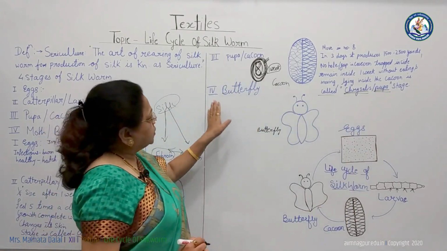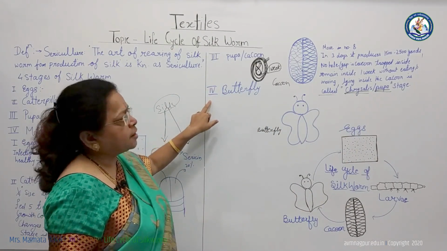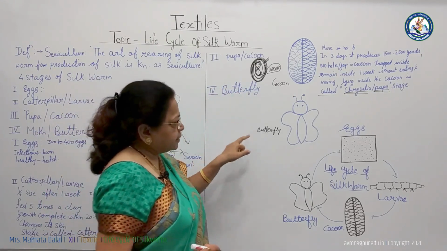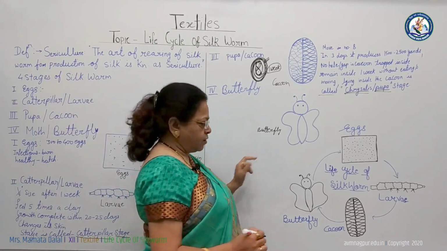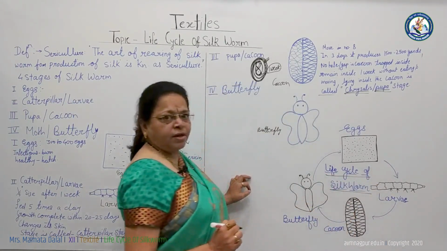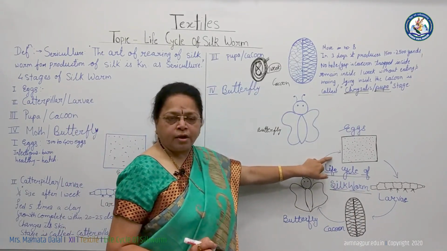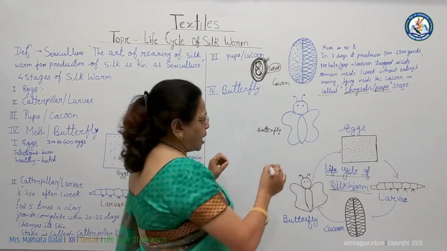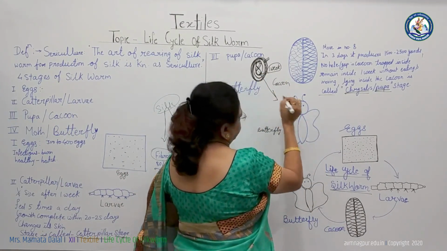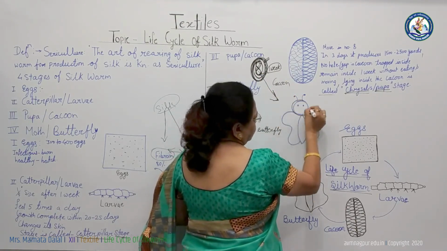After the third stage, the fourth stage is the butterfly stage. The butterfly is basically responsible for the life cycle of silkworm. Why do we say so? Because after the mature stage of the caterpillar or larva, it forms a butterfly.